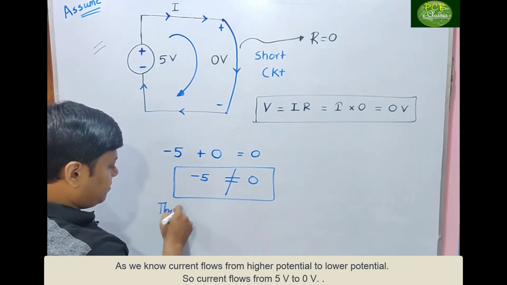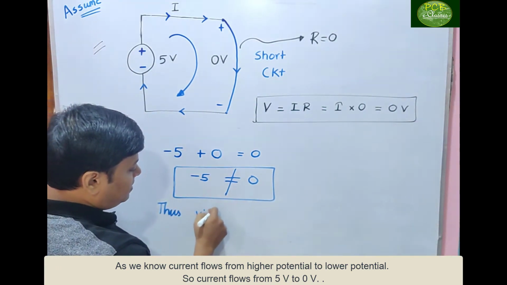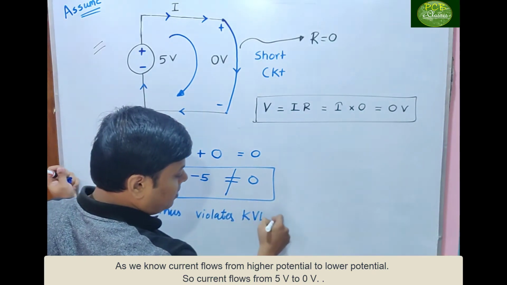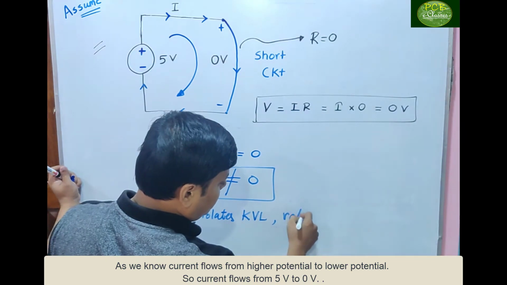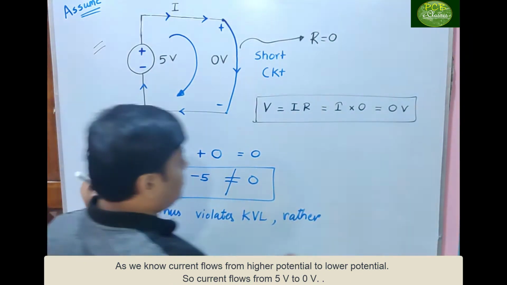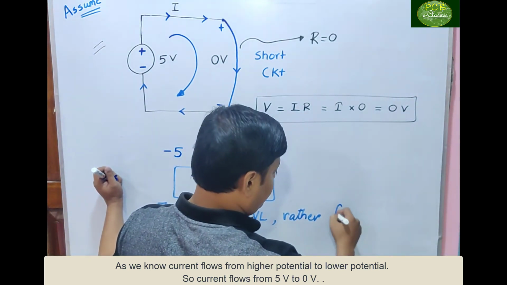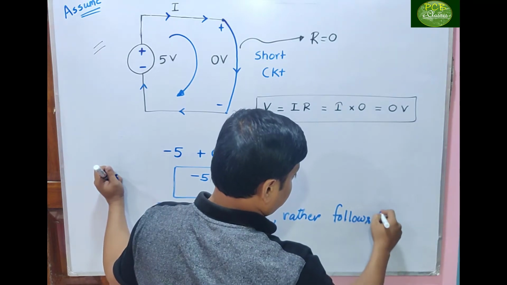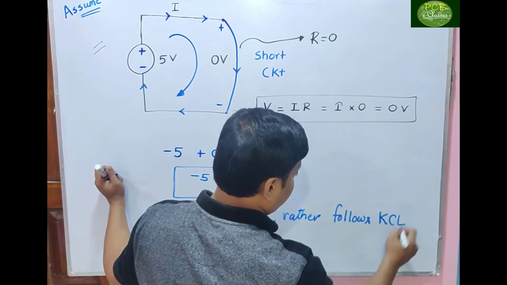Thus, it violates KVL, but rather follows KCL.